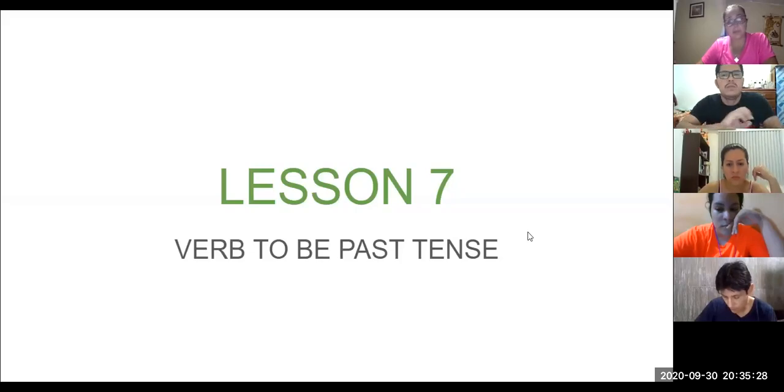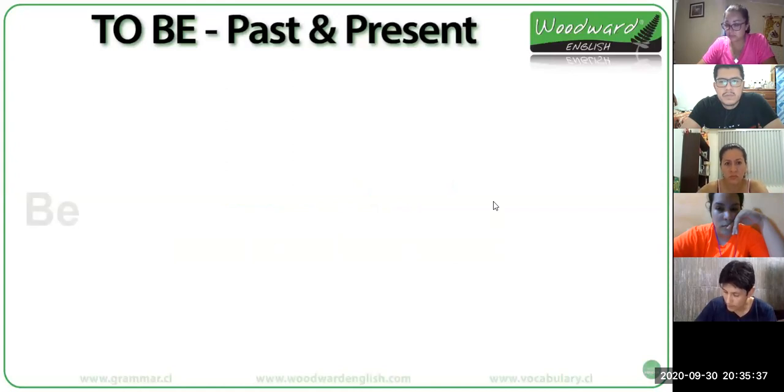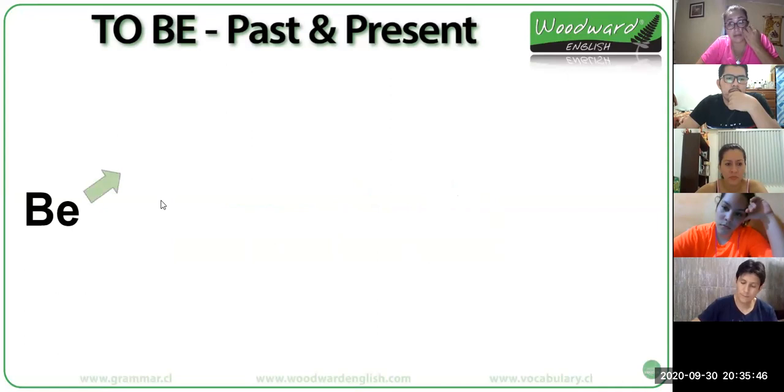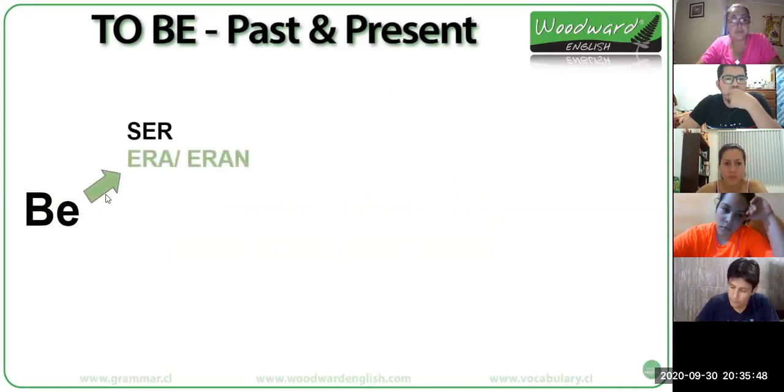Last class we were talking about the verb to be in the past tense, right? We are going to make a review. Let's see. So we said that the verb to be, what is the meaning of the verb to be? Ser o estar in Spanish, right? So here we have in Spanish, eran en el pasado o era, ¿cierto? And in English we can say was and were.